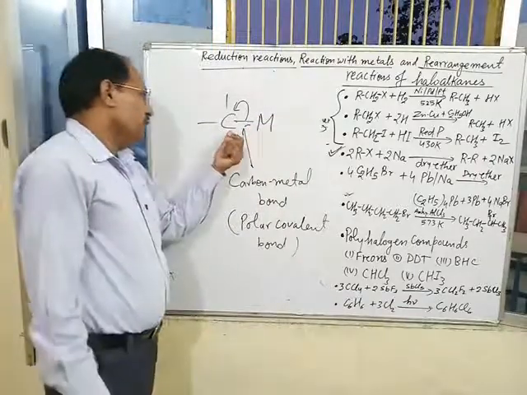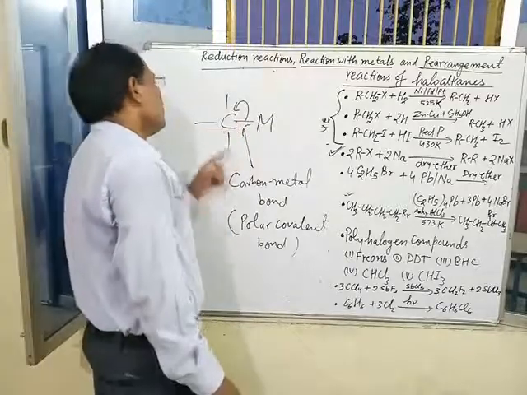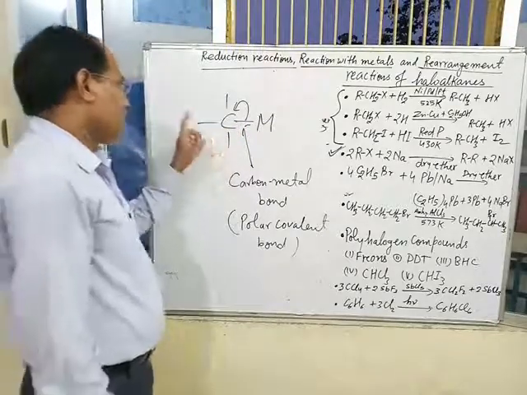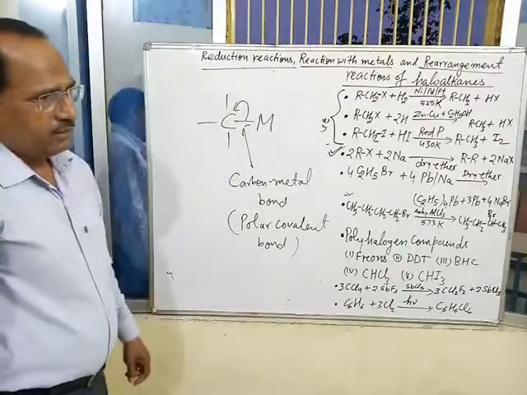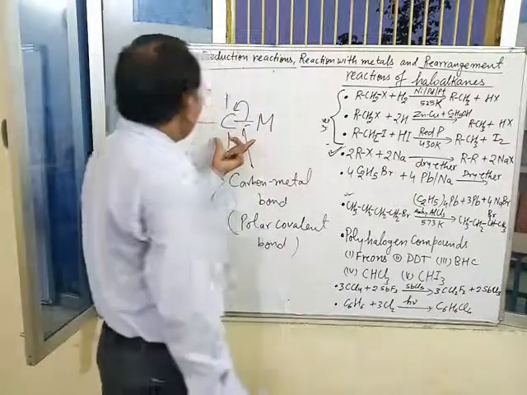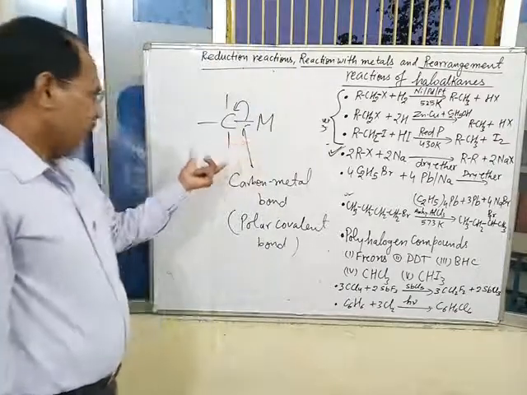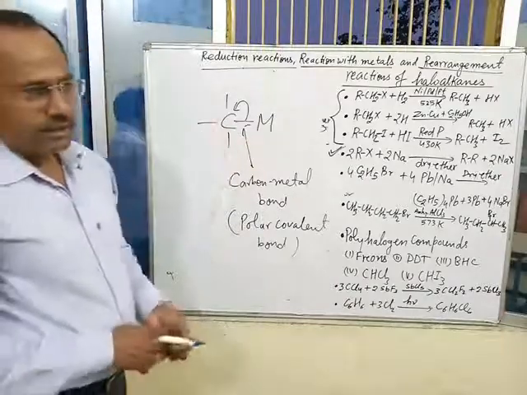Hence, in nucleophilic reactions, Grignard reagent attacks as a nucleophile. Reactions of Grignard reagent and other organometallic compounds will be studied in next lessons.